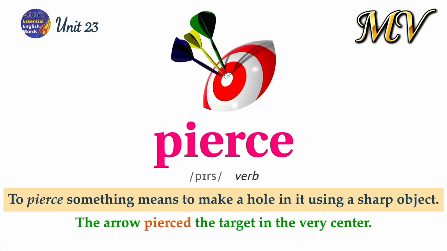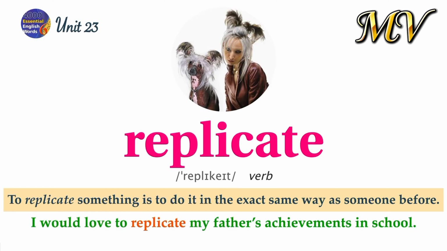Pierce. To pierce something means to make a hole in it using a sharp object. The arrow pierced the target in the very center. Replicate. To replicate something is to do it in the exact same way as someone before. I would love to replicate my father's achievements in school.